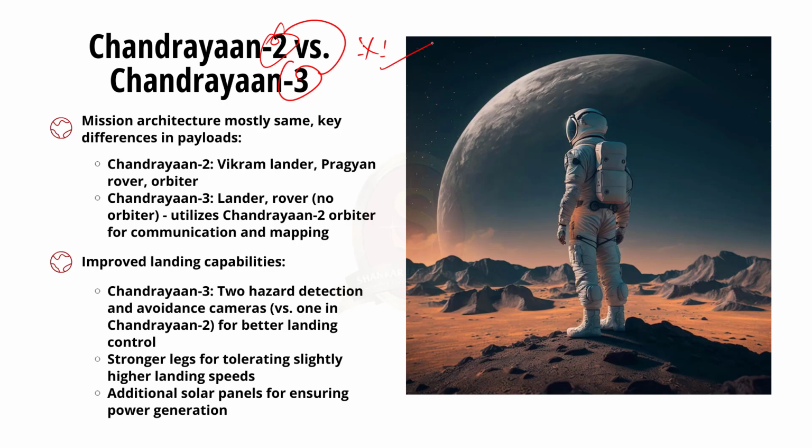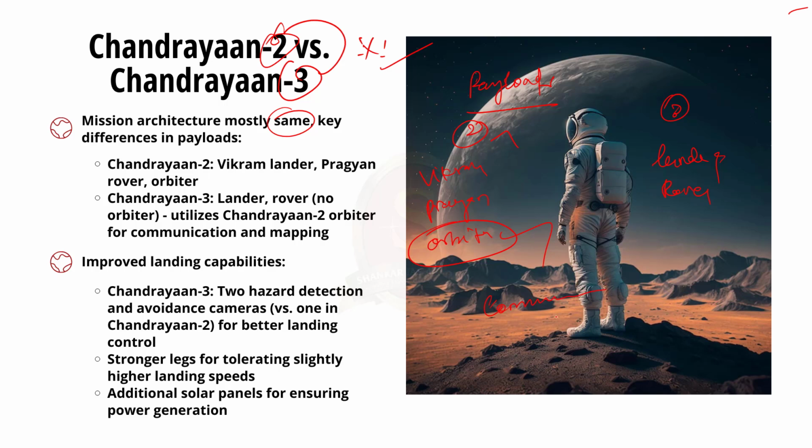See, the mission architecture of both Chandrayaan-2 and 3 remains the same, but there are certain differences between the two missions. The main difference lies with the payloads. Chandrayaan-2 consisted of the Vikram lander, Pragyan rover and an orbiter, but Chandrayaan-3 consisted of a lander and a rover only, and there is no orbiter. ISRO says that Chandrayaan-3 will use the orbiter already orbiting the moon that was launched with the Chandrayaan-2 mission. So Chandrayaan-3 will use the orbiter of Chandrayaan-2 for its communications and terrain mapping requirements.